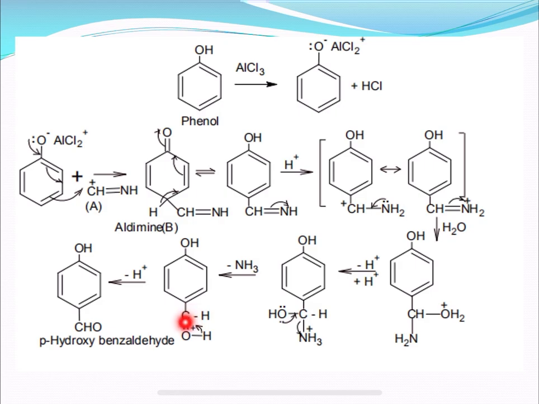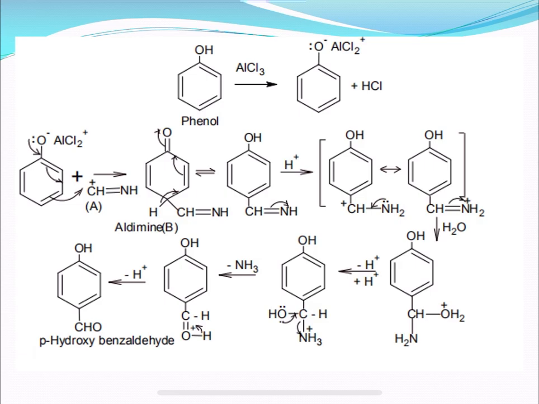Again, in this step, one hydrogen is eliminated. Thereby, this bond will break down to form the CHO group in this para position. So, this is the final product, which is called para hydroxy benzaldehyde. Okay. So, this is how the mechanism goes in the Gattermann synthesis.